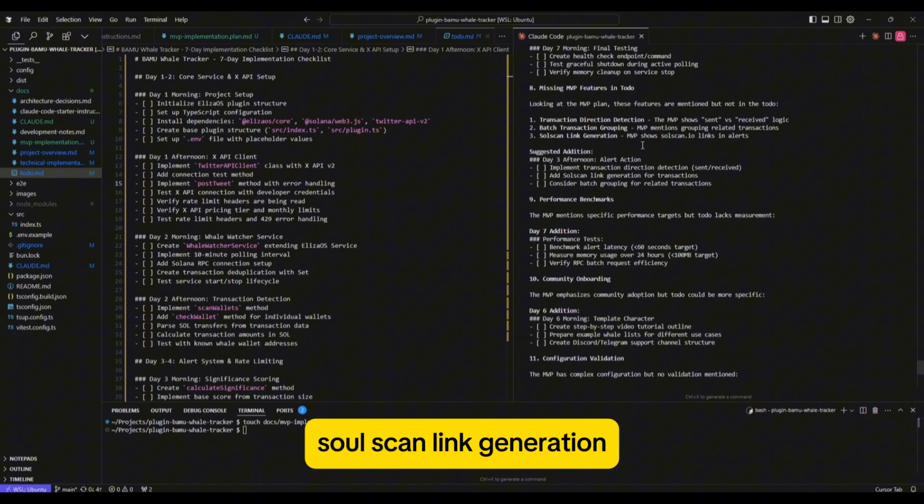Suggested addition. Alert actions, performance benchmarks. Community onboarding. Step-by-step video tutorial. That's a really good idea. Once we do ship this, we want a video tutorial so people know how to use it. Prepare example whale list for different use cases. Another good idea. So these are all really great ideas. So what I'm going to do here is say, please include all of these suggestions.